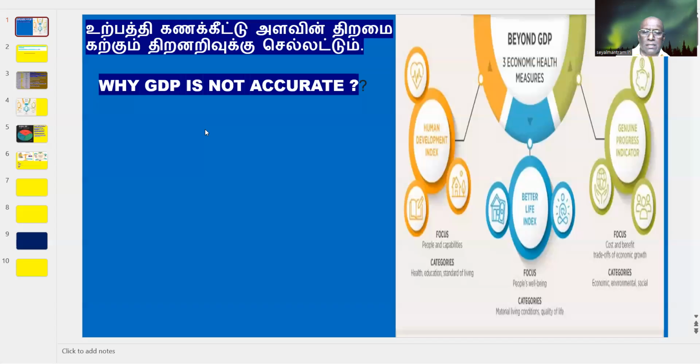There are so many reasons the GDP calculation is not accurate in various ways. We have to understand the reality in natural circumstances. So the GDP is the calculation made upon the per capita income, what every individual in a country gets. But the human development index and better life expectancy are not at all accurately calculated in that.